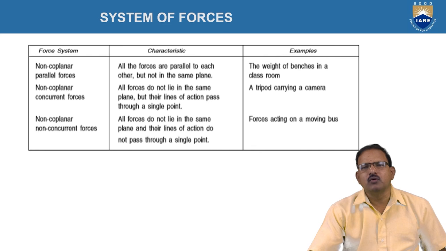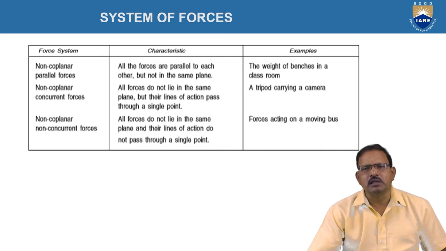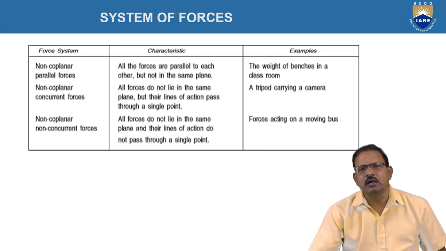The last one is non-coplanar, non-concurrent forces. Non-coplanar represents that the forces lie in different planes. Non-concurrent means they will not intersect with each other. This type of force system is called non-coplanar, non-concurrent forces. The best example is the forces acting on a moving bus.